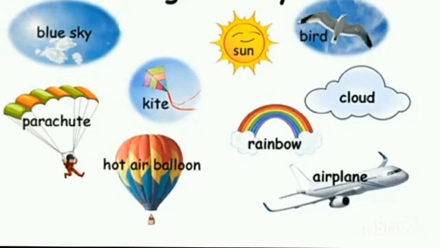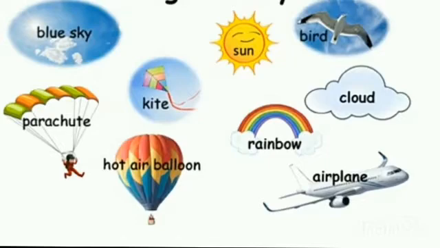then a parachute, rainbow, colorful rainbow, and clouds and sometimes an airplane. So children, all these things, what do you think?